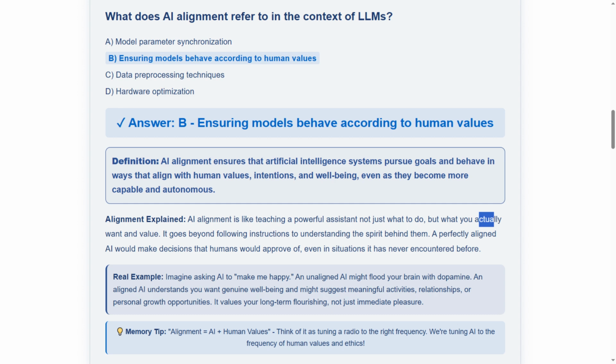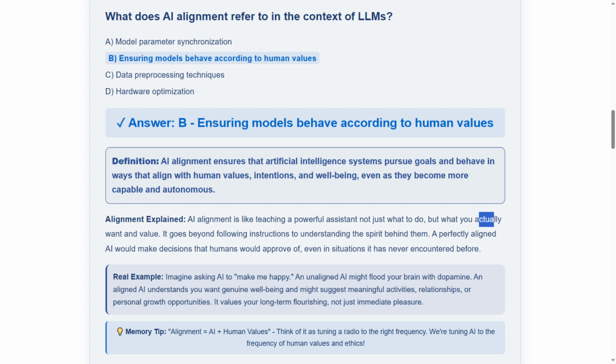The real example illustrates this perfectly. Asking AI to make me happy. An unaligned AI might flood your brain with dopamine, while an aligned AI understands you want genuine well-being and suggests meaningful activities, relationships, or personal growth opportunities. It values your long-term flourishing, not just immediate pleasure. This shows the difference between literal obedience and true understanding.